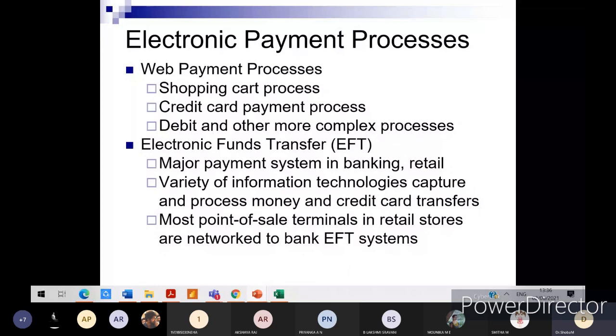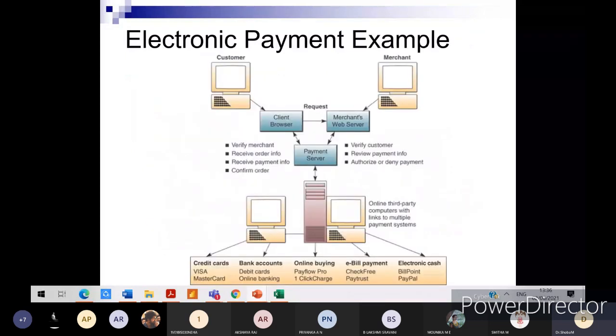So this is electronic fund transfer. Next, this is another example with respect to e-payment. If you can, take a screenshot of this particular slide, and I want you to draw this diagram. Whatever has been explained so far is depicted in the form of a diagram.